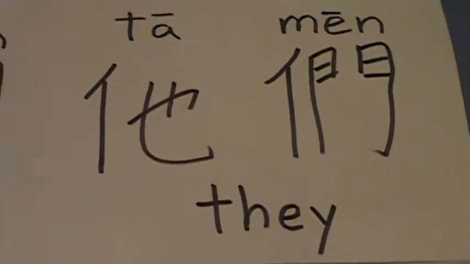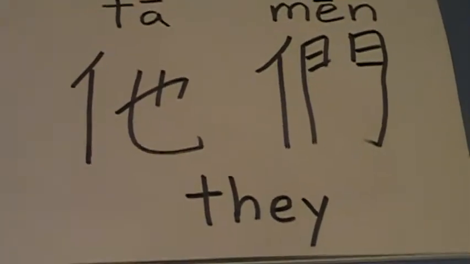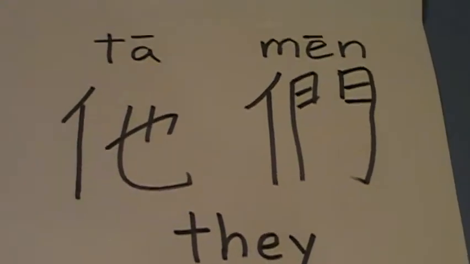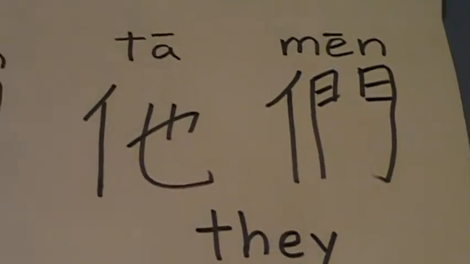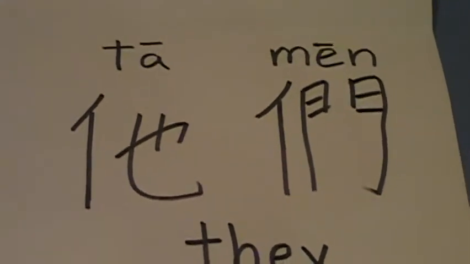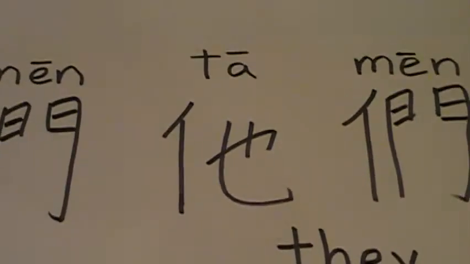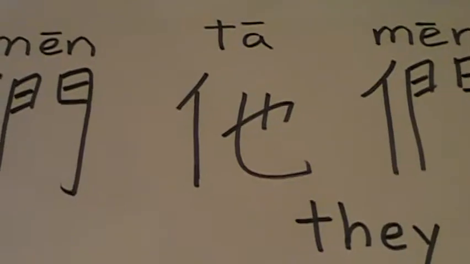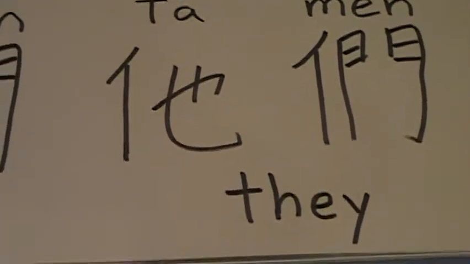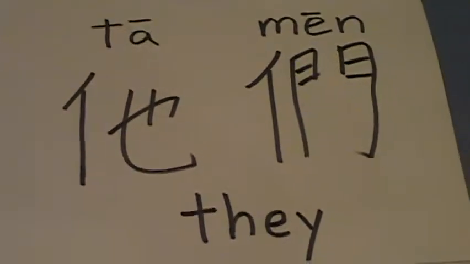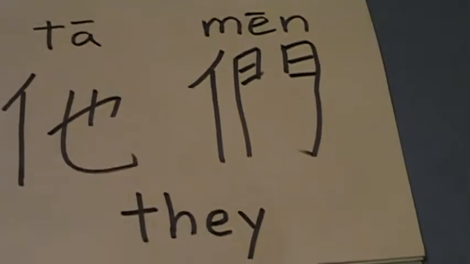This one is used to denote all male, they, as well as a collective of male and female. As in the Germanic languages, they, using the he singular form and adding a collective, will be used to describe, as I said earlier, a group of males or a group of males with females.